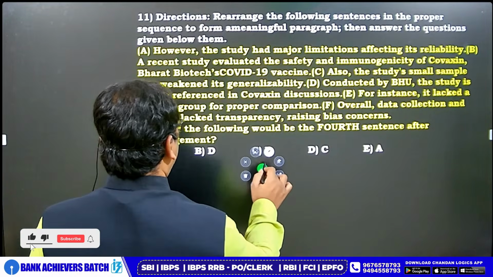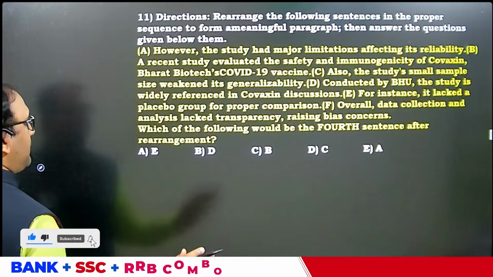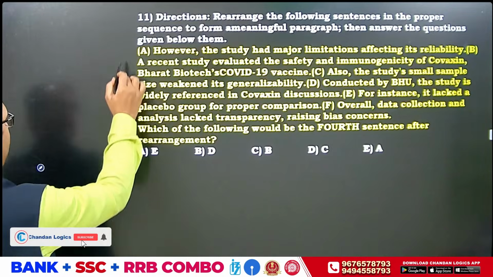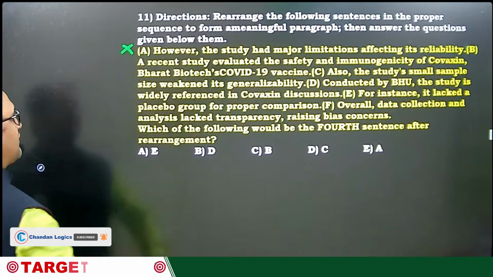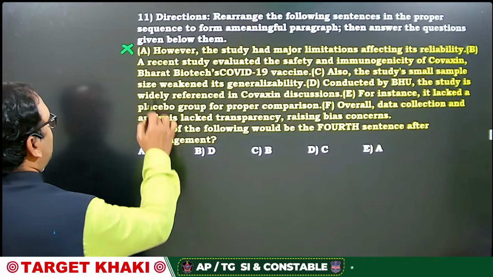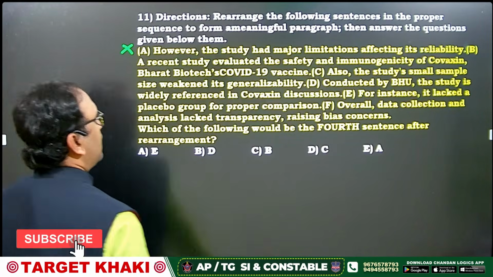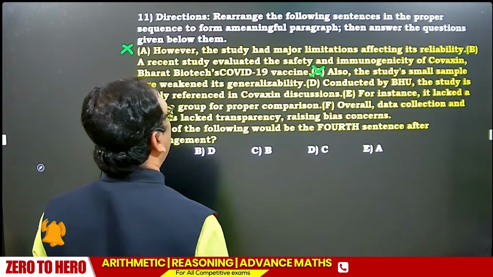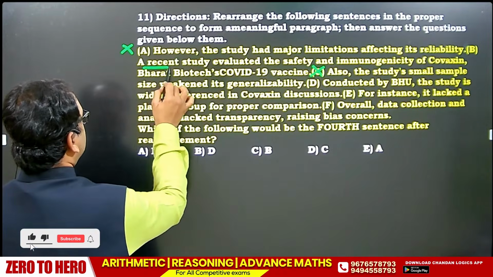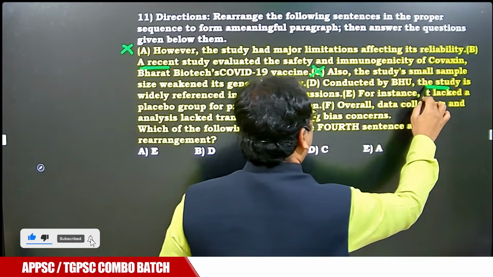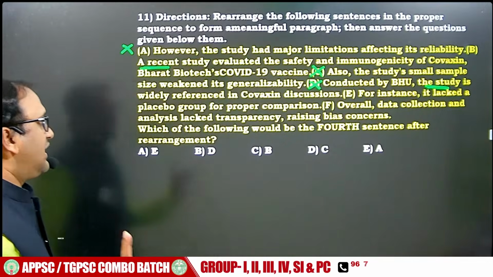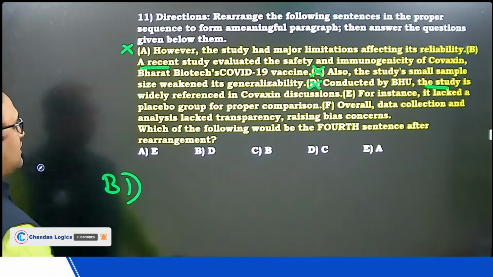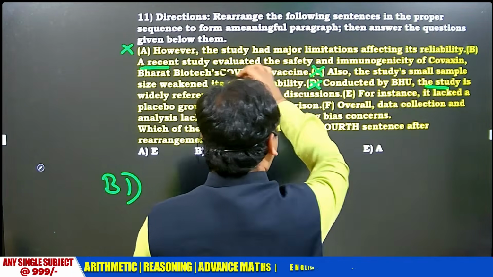Now, I'll do it in my style. Your responsibility is to first of all identify the first statement, correct? I'm very sure A cannot be the first statement because however cannot be the first statement. And B starts with a recent study. There is a chance. You cannot start with C because also cannot come. I'll tell you a secret here. Here A study. Here the study. So this cannot come. But I'll tell you something. BD is possible. Why BD is possible, dear? Because A study and the study, BD are very close.